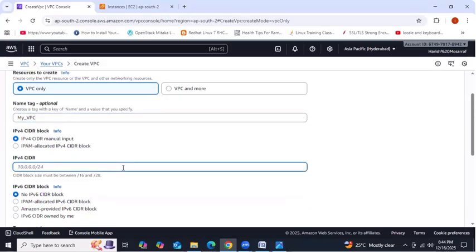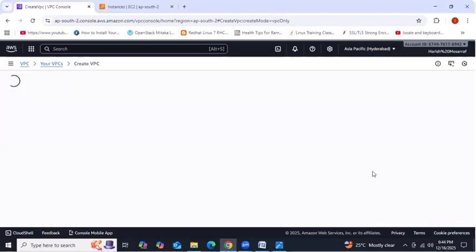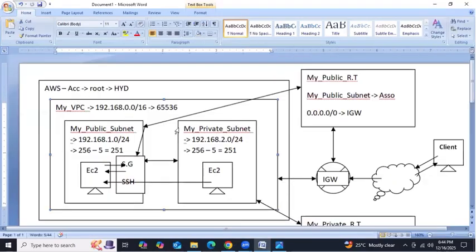And then the CIDR, 192.168.0.0/16. So now create VPC. First step completed. According to this diagram, this one I have completed, right? Second step, we are going to create the public subnet.